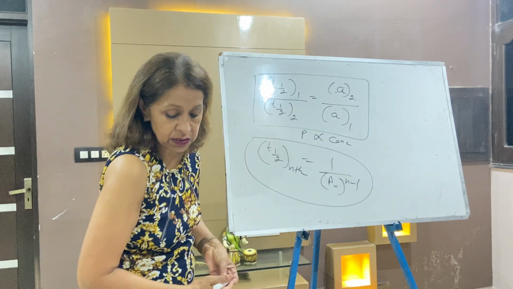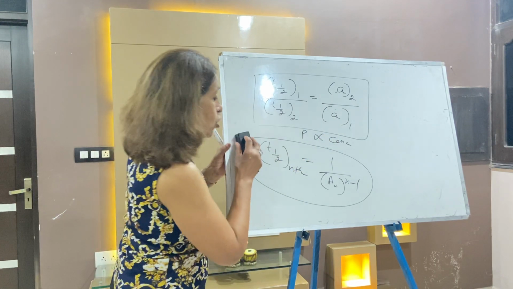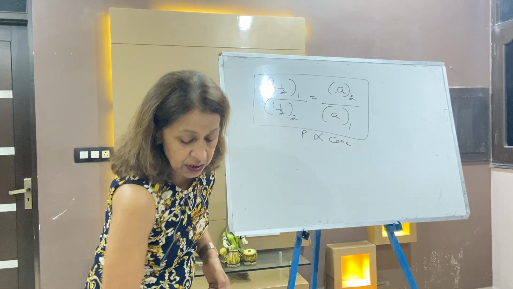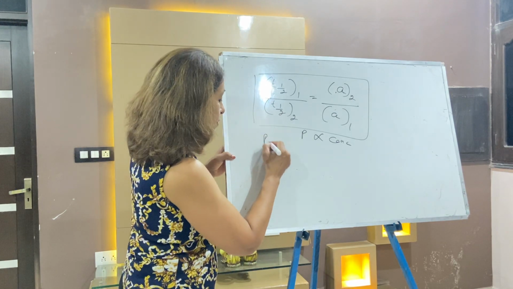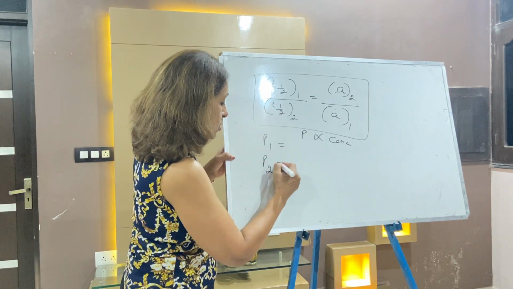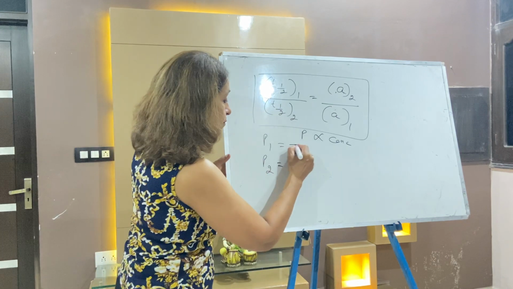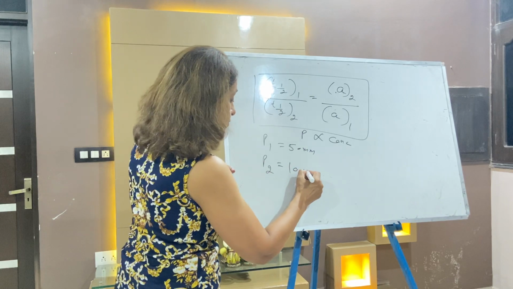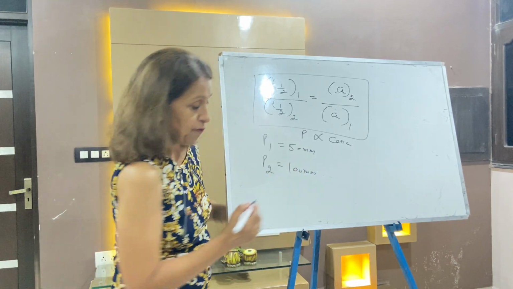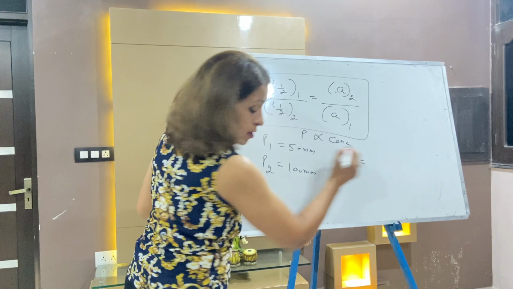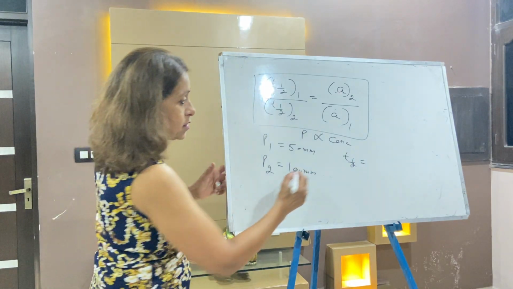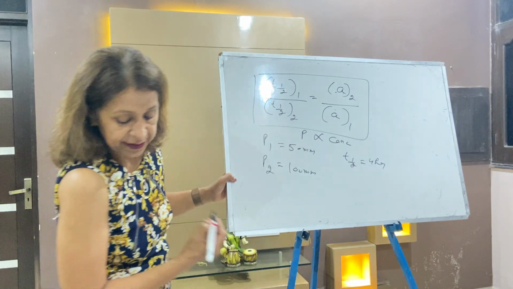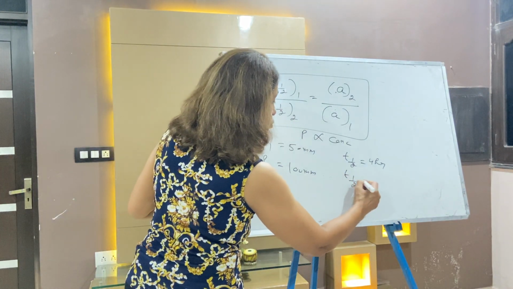Now write one question related to this topic, a very important formula in objective MCQ questions. The question is: P1 and P2 are given for two reactions with pressures. P1 is 50 mm and P2 is 100 mm. The half-life of the first reaction is 4 hours, and the half-life of the second reaction is 2 hours.